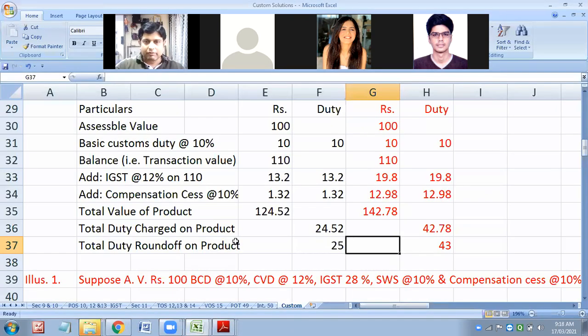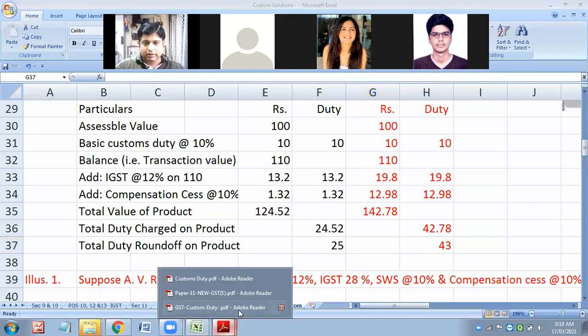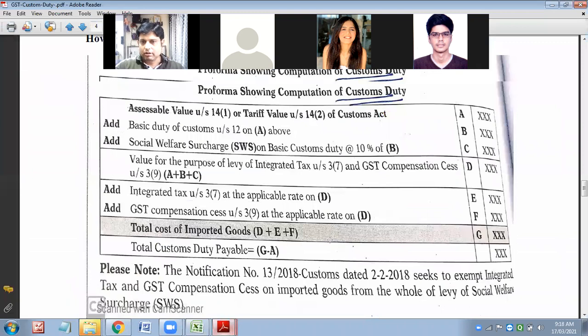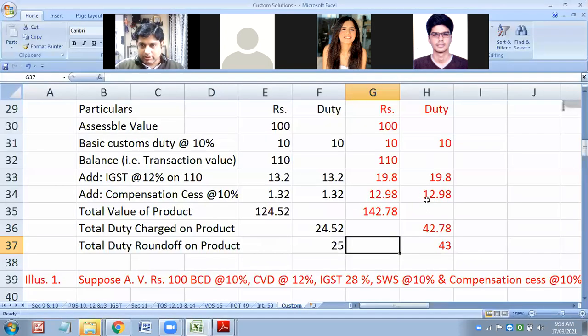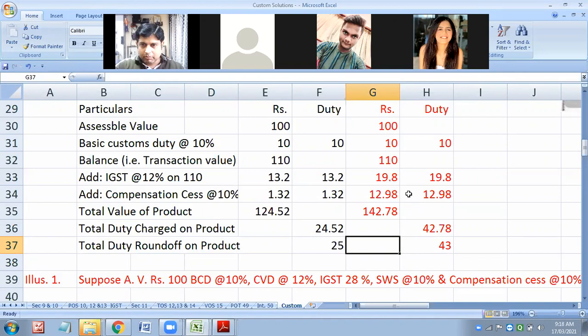So now also we have to follow the revised provisions which changed in 2018, from 2nd Feb 2018. Here also it will be changed. It will be 19 rupees 8 paise.